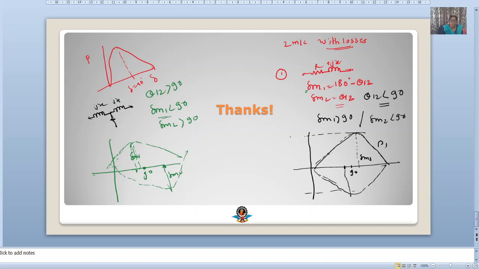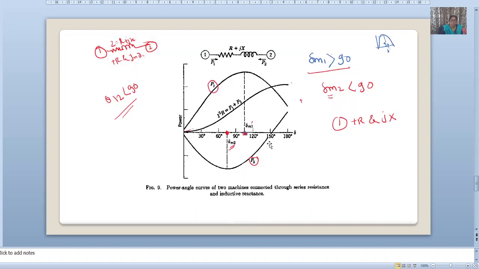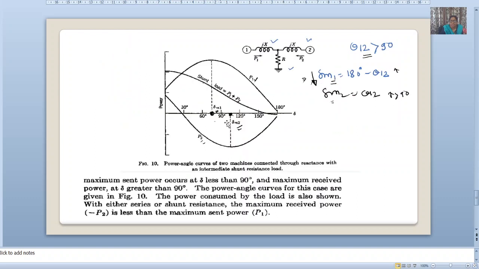Okay, now you can see, this is for positive resistance. Here you have to draw it properly. Look here how these power angle curves are drawn for positive resistance as well as negative resistance. Del m1 greater than 90, del m2 less than 90 for positive resistance. For negative resistance, del m1 less than 90 and del m2 greater than 90.